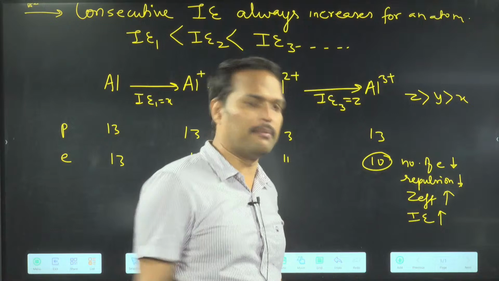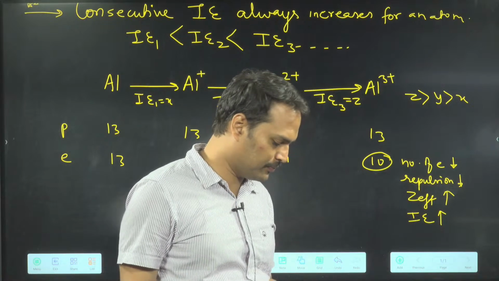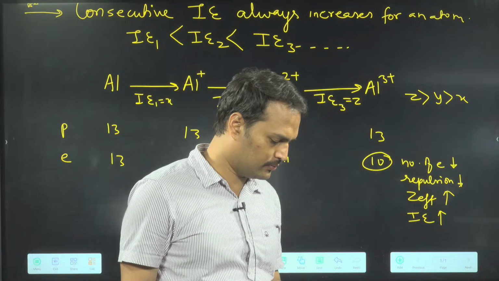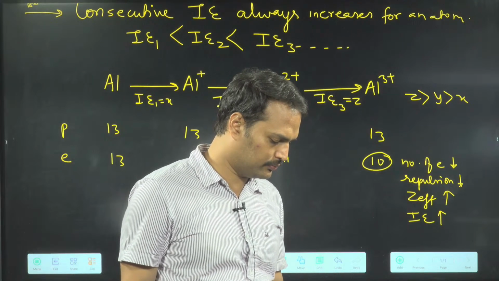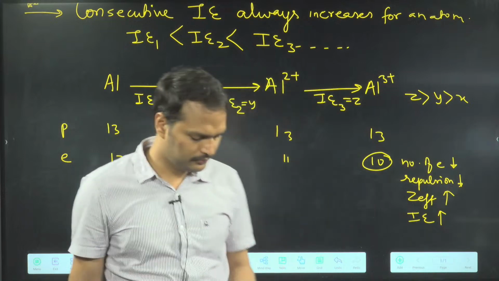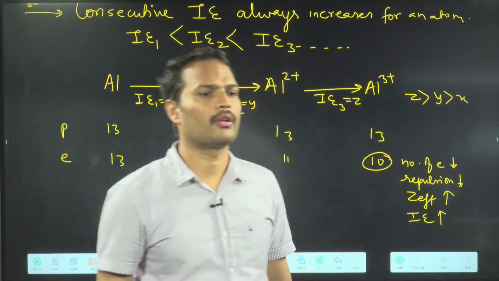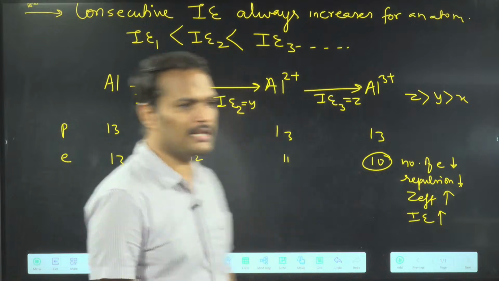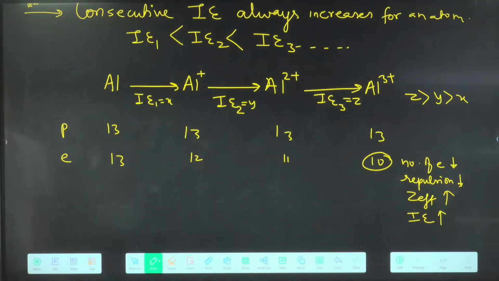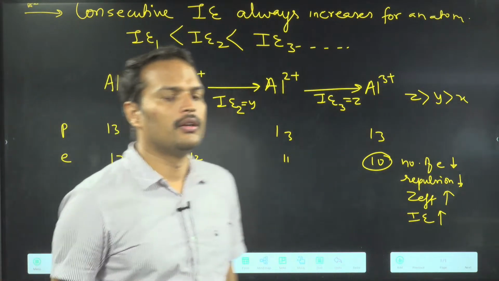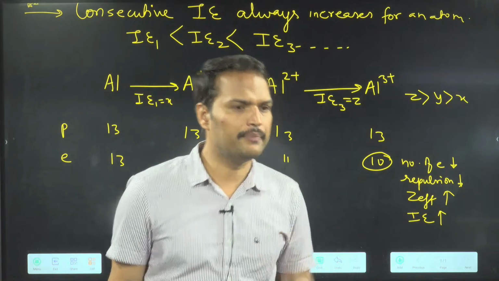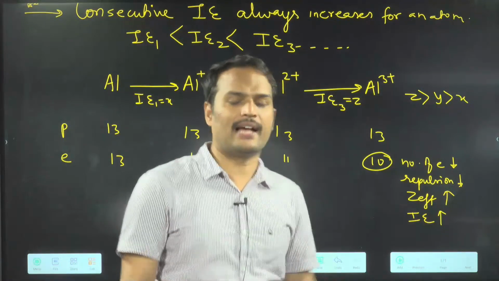Okay, I will give you a simple example. See, suppose Nana is having 300 rupees.